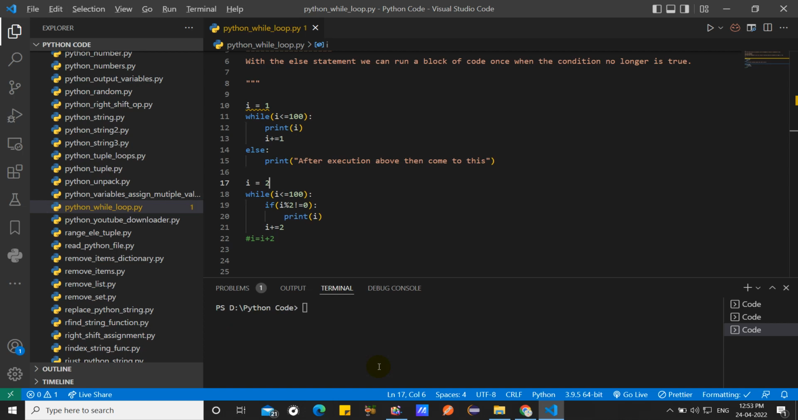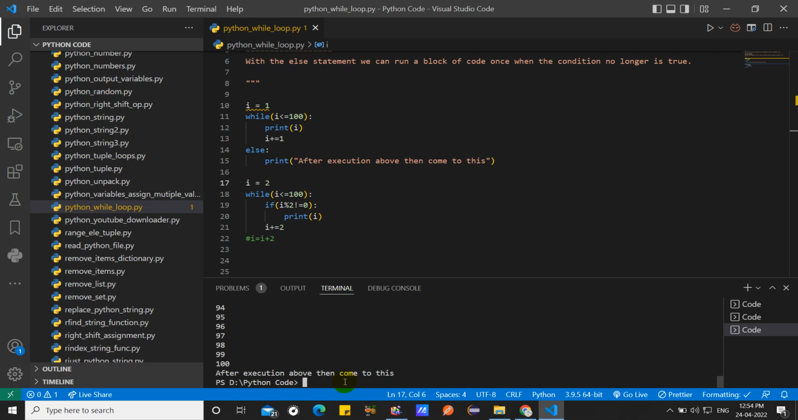How is it possible? I write a condition here. See, odd numbers are printed, beginning from 2. But after execution of the above, then it comes to this. Here nothing is printed, because all are even numbers. That's why it breaks out, because of the even numbers.